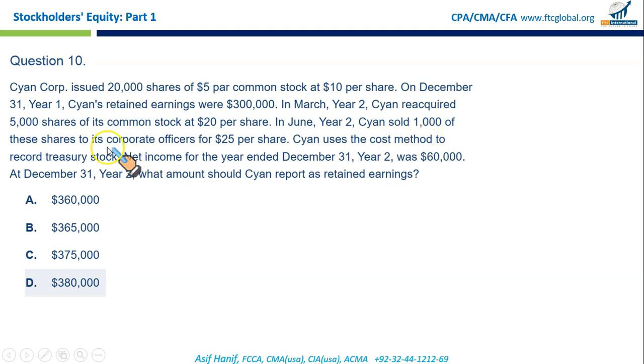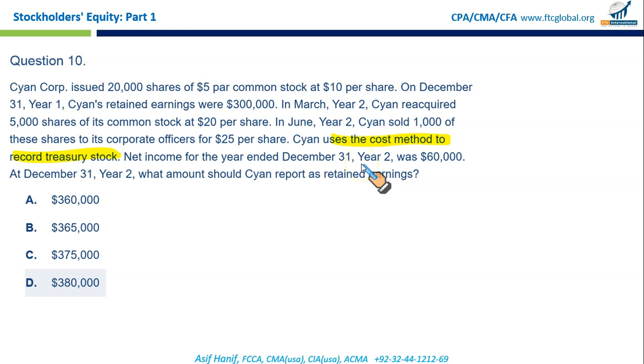Sign uses the cost method to record treasury stock. This is the key point. Net income for the year ended December 31st, year 2 was 60. At December 31st, year 2, what amount should Sign report as retained earnings? The key point here to note is that the company is using the cost method to record treasury stock.